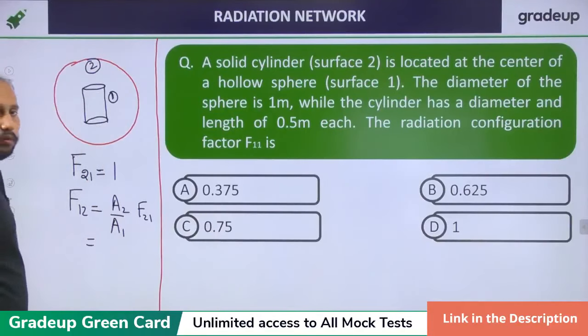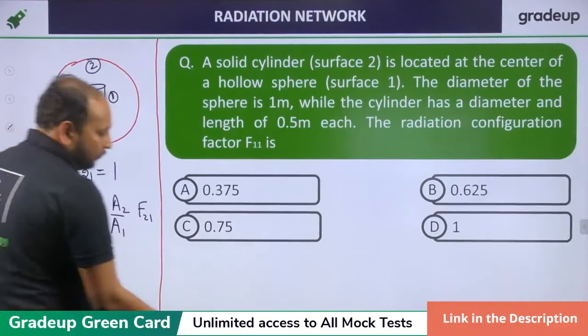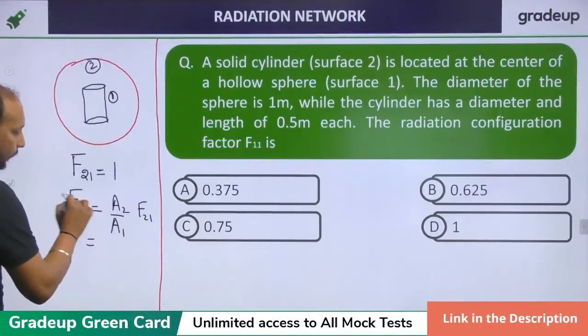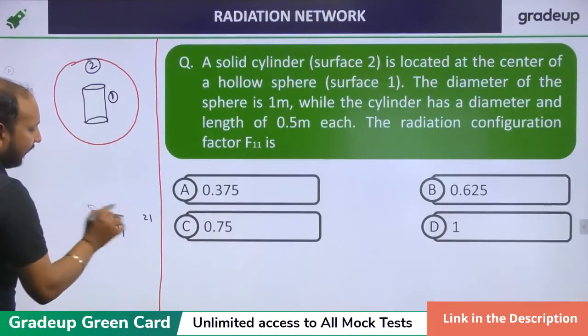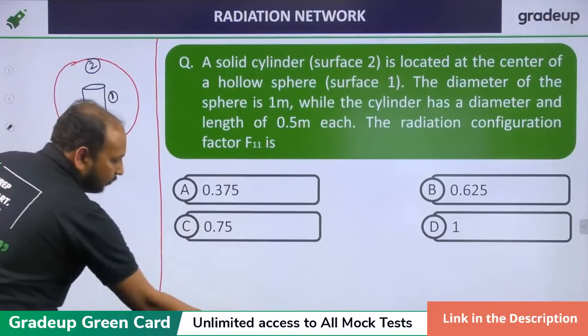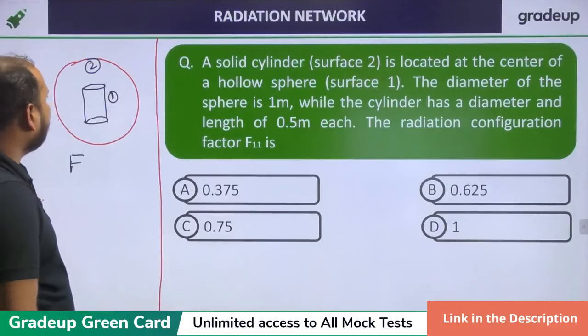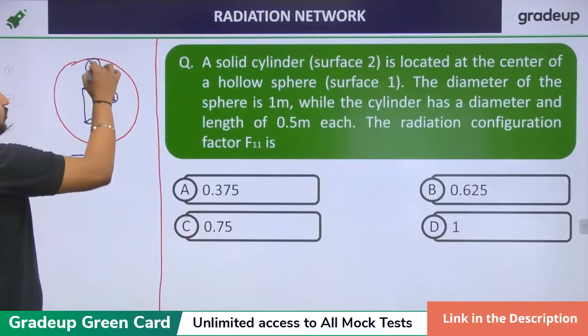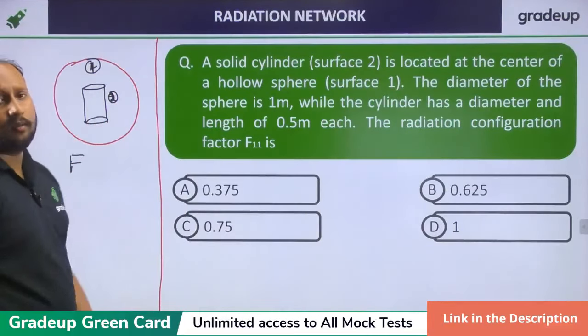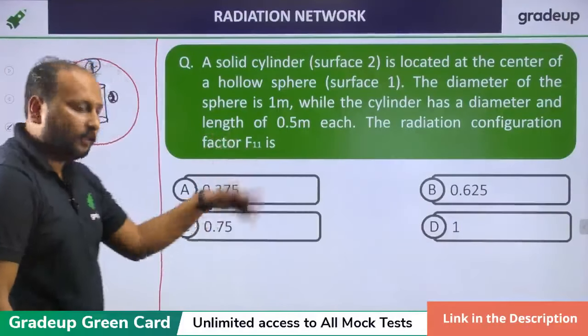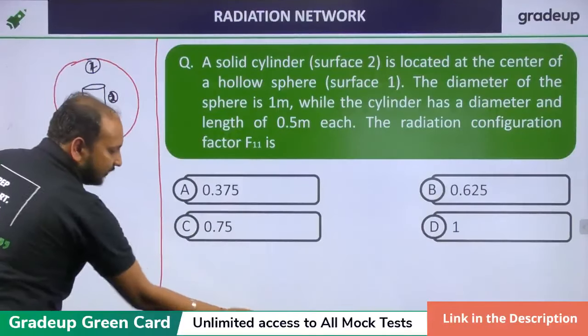What is area 2? Sorry. Let me, what will be F11? Oh, this is surface 2. Sorry, this is surface 2 and this is surface 1. Because F22 will be equal to 0, F11 equal to 0. Yes, yes, just change this.